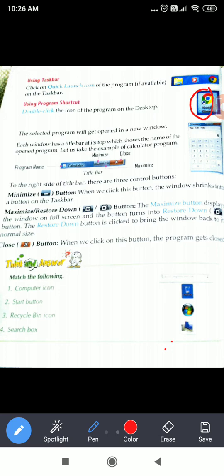Now see, if they have opened the calculator, and now they want to close it. So from here you can use the red button to close it, and this dash button is the minimize button.